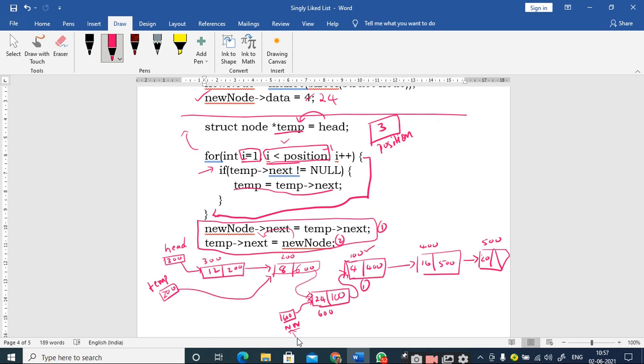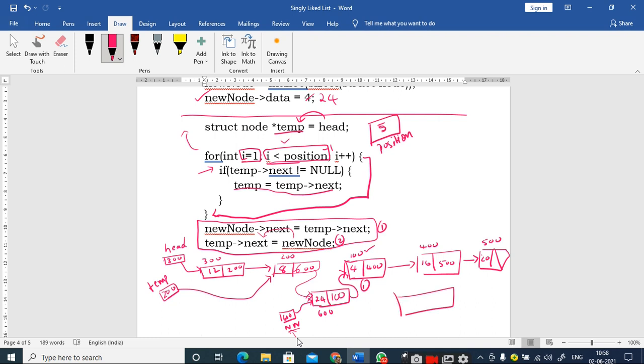Shall we insert one more node in the middle? Tell me what is the position you want to insert. 5th position. Okay, 5th position. So in order to insert the new node at the 5th position, my temporary pointer should be pointing to which location or which node? Fourth node. That means you have to have a pointer to the previous node, right?